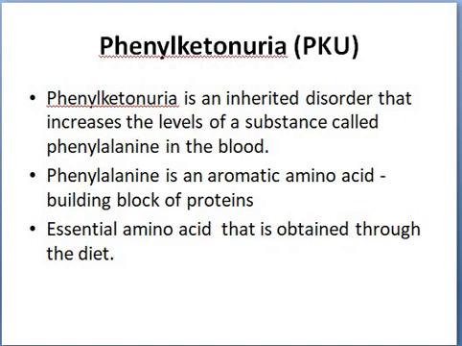The second disorder we are going to discuss is phenylketonuria. Phenylketonuria is an inherited disorder which is observed due to an increased level of phenylalanine-related substances in the blood. Phenylalanine is an aromatic amino acid which is a building block of proteins. This compound acts as an entry material for a number of biochemical conversions. This essential amino acid is rich in complete proteins.